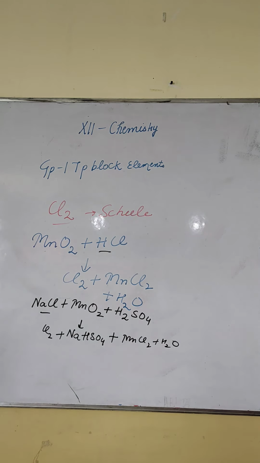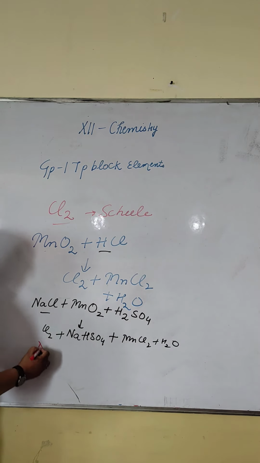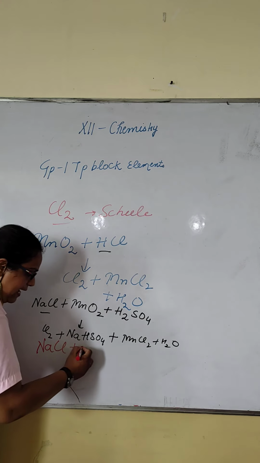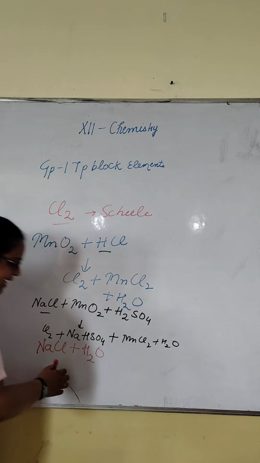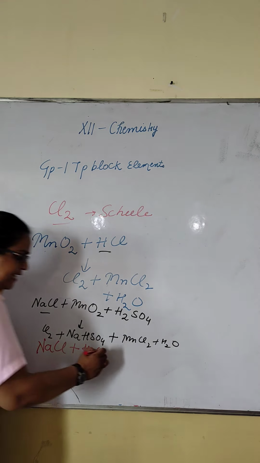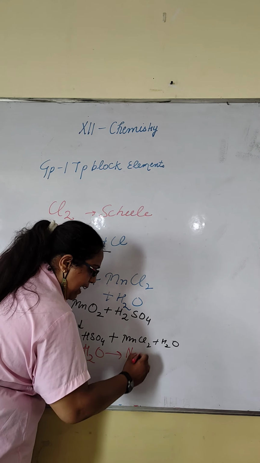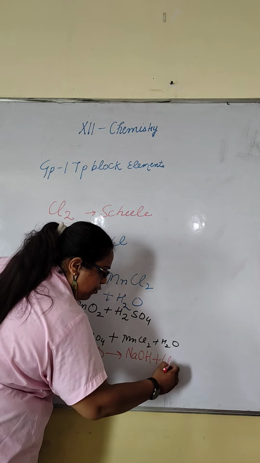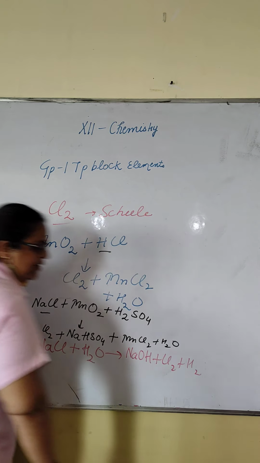Can anybody in the class tell me any laboratory method of preparation of chlorine? In class 10 we have done the same thing in salts. Electrolytic decomposition of brine, that is NaCl, will release sodium hydroxide plus chlorine plus hydrogen.